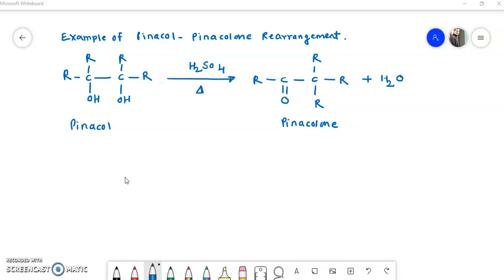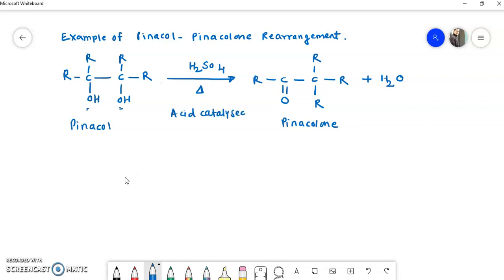See here the example of the pinacolone rearrangement. I have drawn here the pinacol. This structure is called pinacol: R2C(OH)-C(OH)R2. That means on the vicinal carbon atoms there are OH groups. This pinacol is rearranged to form pinacolone in presence of H2SO4. Remember that this rearrangement is an acid catalyzed rearrangement.